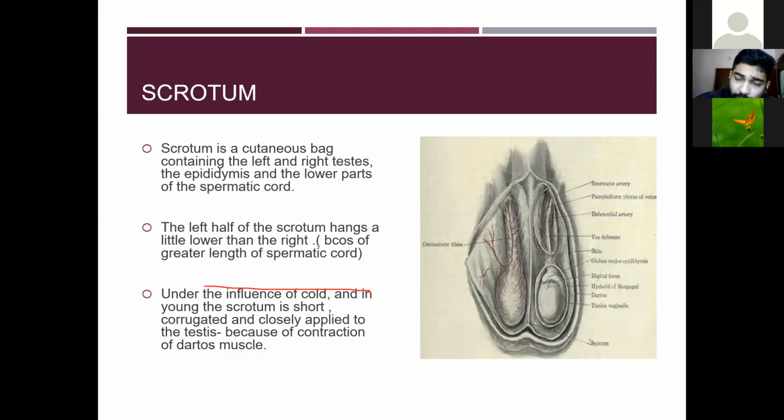The temperature needed for the normal production of sperm is lower than the body temperature. The dartos muscle in the wall of the scrotum contracts and relaxes the scrotum. Because of this, the testis can be moved towards the body for warmth, and moved away from the body to cool down. So it is to control the temperature. It is like a climate control system for the testis, and it helps in the production of the sperm.